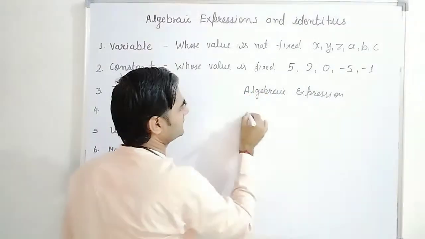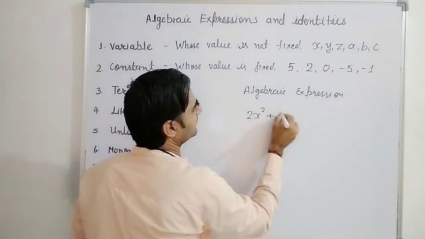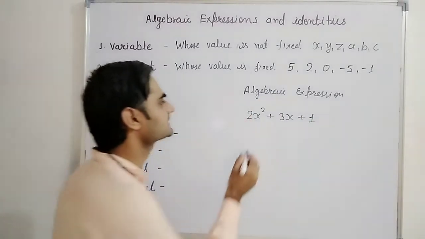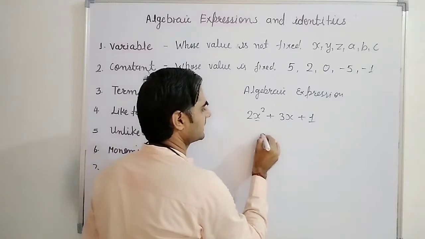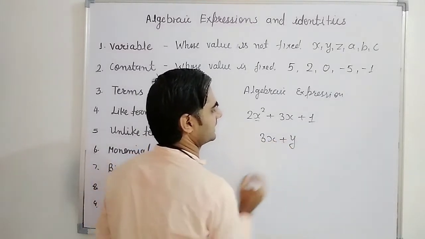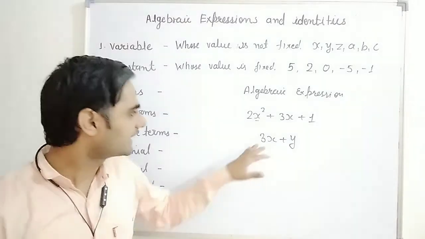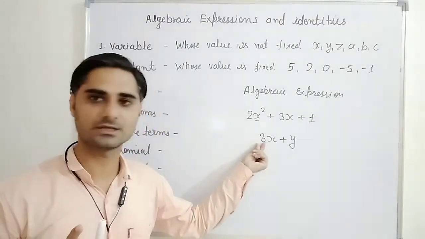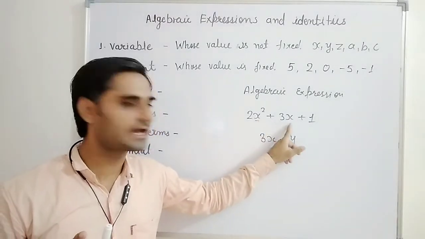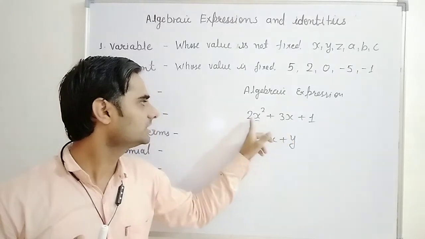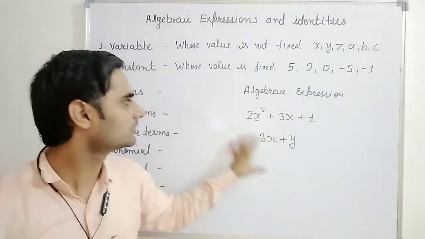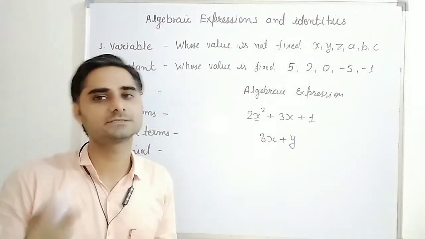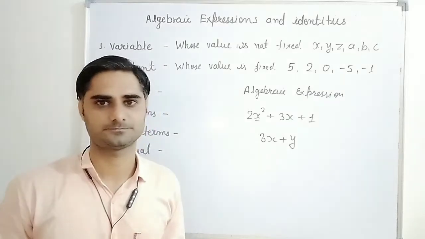Like for example, I will write here 2x square plus 3x plus 1. Now watch it carefully. In this one, x is the variable. Again I will write 3x plus y. This one is also an algebraic expression. In this one, the variables are x and y. Constant is 3. Here variable is x and constants are 1, 3, and 2. So this complete expression is called an algebraic expression. Algebraic means a variable should be there. Okay.